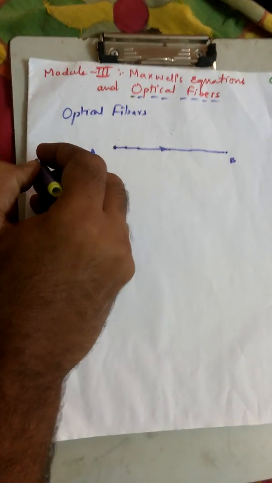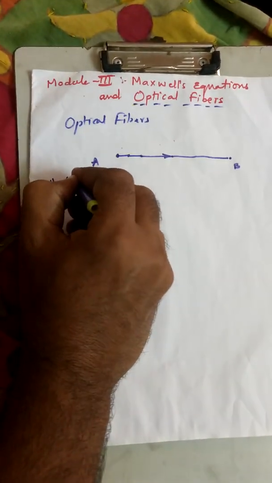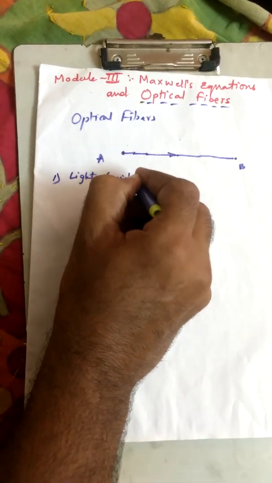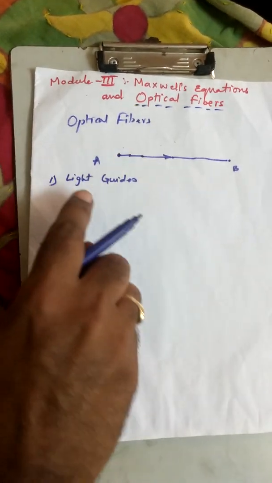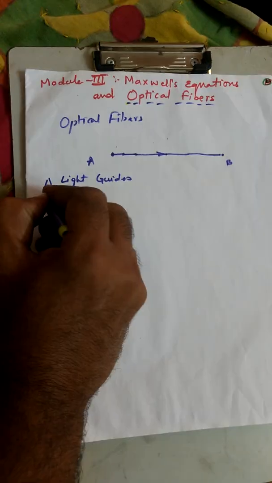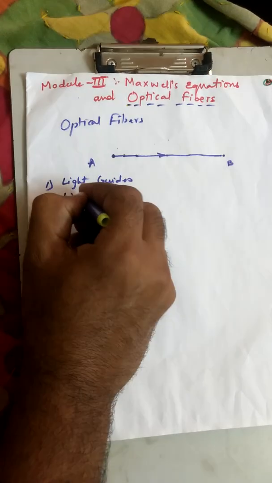These optical fibers are also called light guides. Why are they called light guides? Because light is guided from point A to point B. Similarly, they are also called by another name, waveguide.